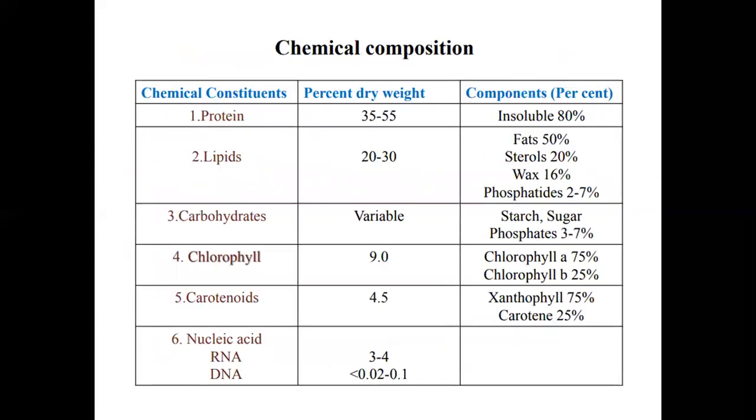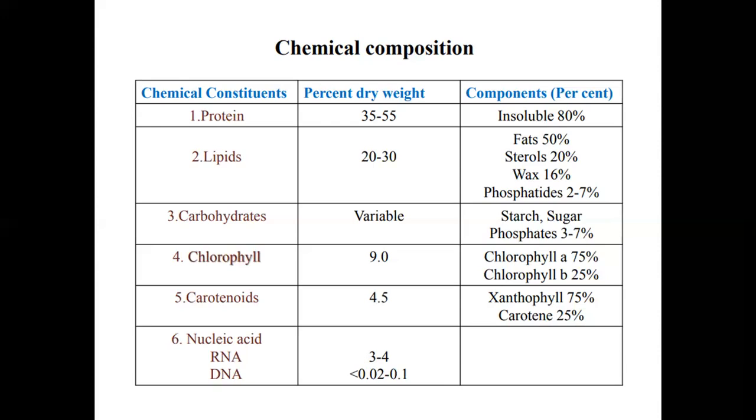The chemical composition of these plastids is as follows. Protein is 35 to 55 percent, and components are insoluble in 80%. Next one is the lipid, 20 to 30%, whose components are fat 50%, sterols 20%, wax 16%, and phosphatides 2 to 7%.